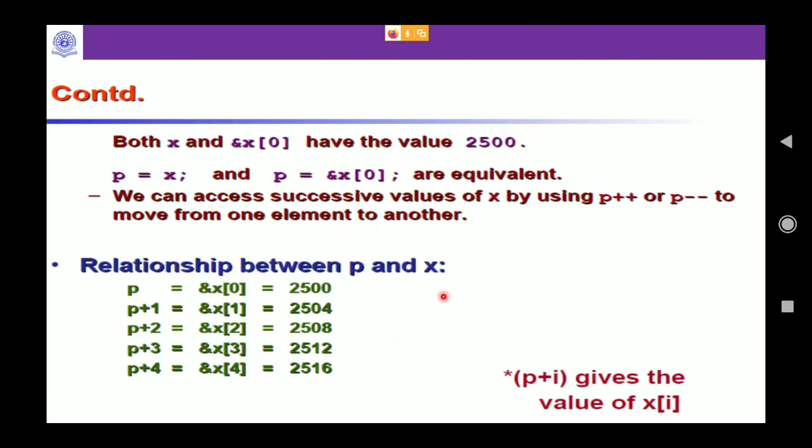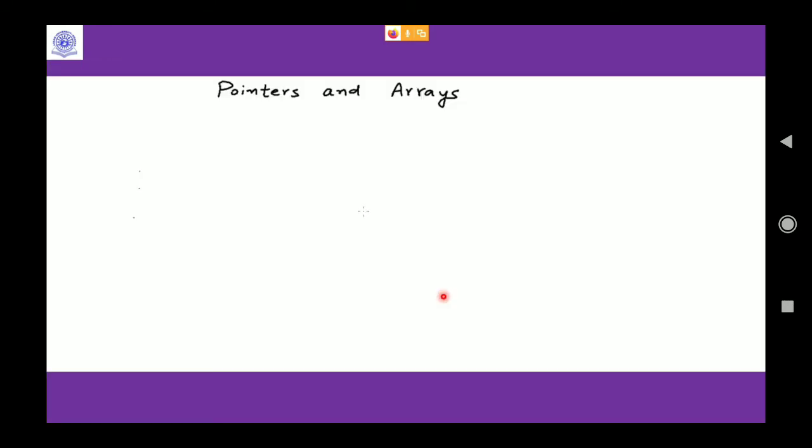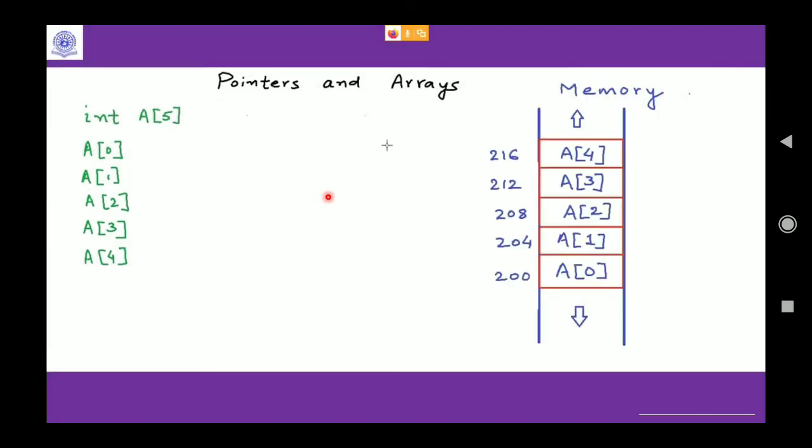Now, what is the relation between an array and a pointer? We'll see in the recap. So if I declare something like this, integer a of 5 elements, what does it actually mean? It can hold 5 elements starting with index 0. Am I right? Now, what happens in the memory?